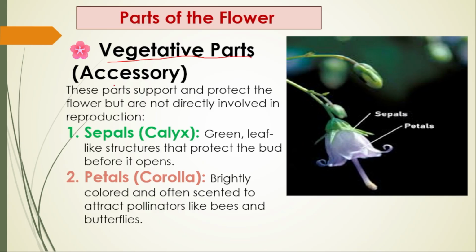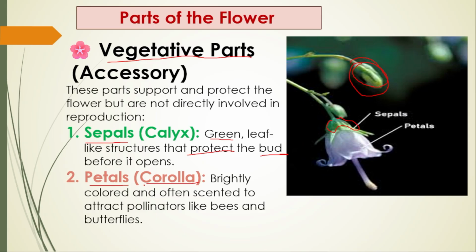So how many accessory parts are there? Two, sepals and petals. Here sepals are the units of calyx and petals are the units of corolla. Sepals usually will be green. This is the sepal, a leafy structure that protects the bud before it opens. See here, this is the bud. It is protecting the bud before it is opening. So sepal is meant for protection.